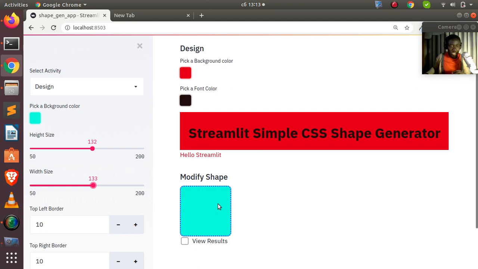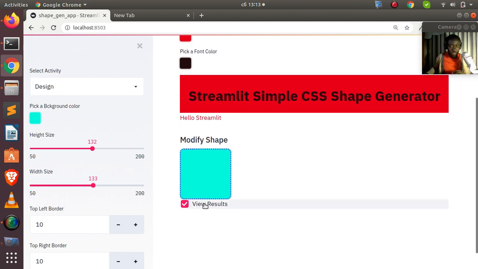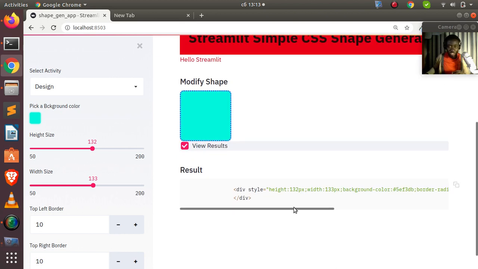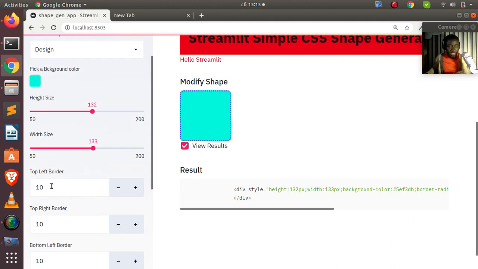And then I can also see the result. If I go to view result, I can see the result of what is currently there. You can see that it is giving us the height and everything as expected. And then I can also click on this, which is a default feature, and copy it. I can also come back here and change the border. Let's make it 50 on the top left border. It's going to change it for us here.